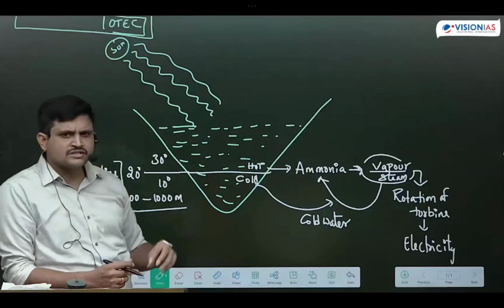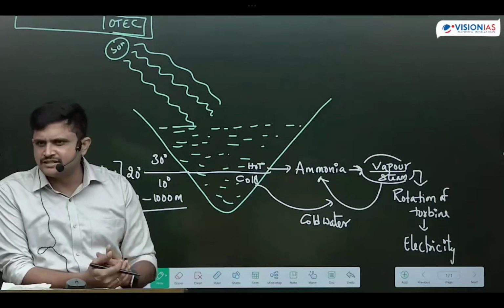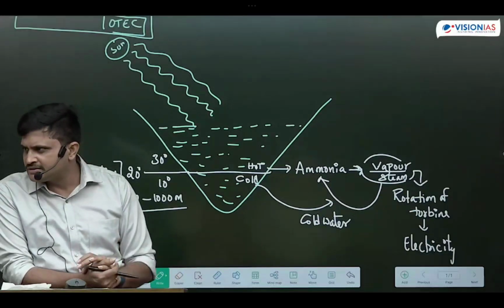And with cold water, we condense the steam or vapor and convert it back into ammonia. This cycle happens continuously like this. On one side, electricity is generated, and we use hot and cold water for the production of electricity. In both ways, it is useful.